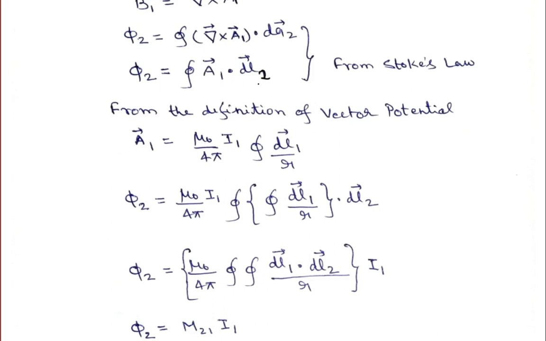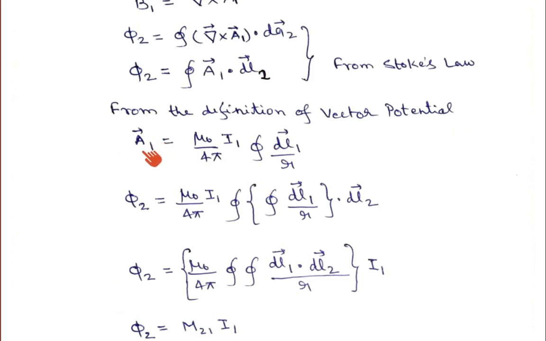So this is dl2. Now if you substitute this value, the A1 vector is mu 0 upon 4 pi I1 line integral of dl1. Here this is the displacement vector on loop 1, and this is the displacement vector on loop 2, because we have converted the area vector of loop 2 into a line displacement vector of loop 2. This is phi 2, and phi 2 is now in terms of the vector potential of loop 1 and the displacement vector of loop 2. Don't be confused, I have made clear how I wrote this dl2.